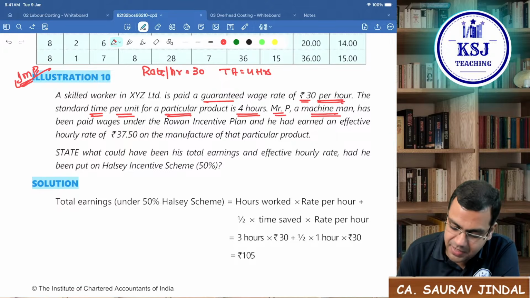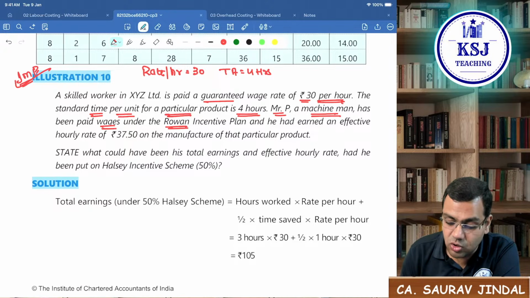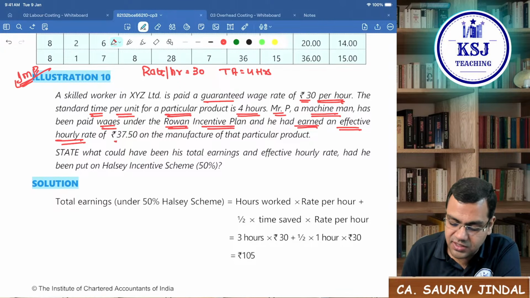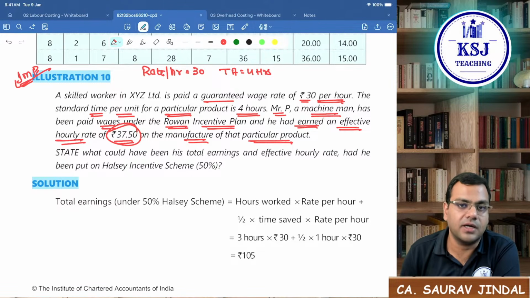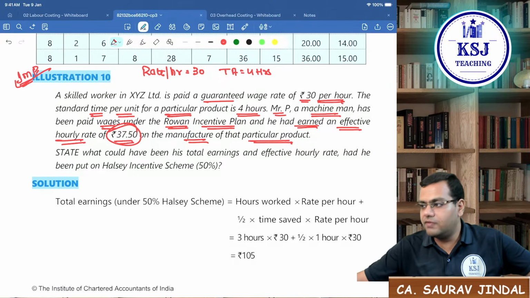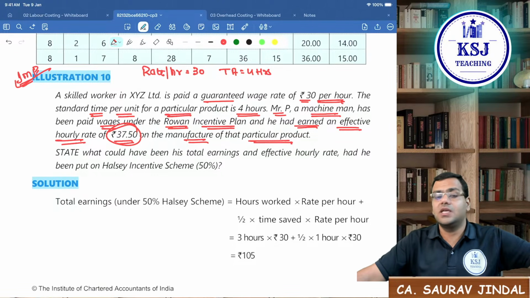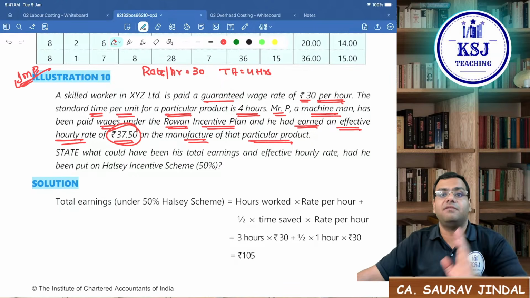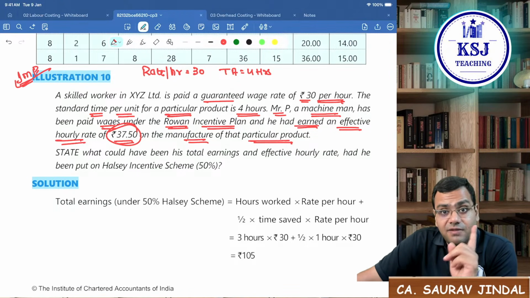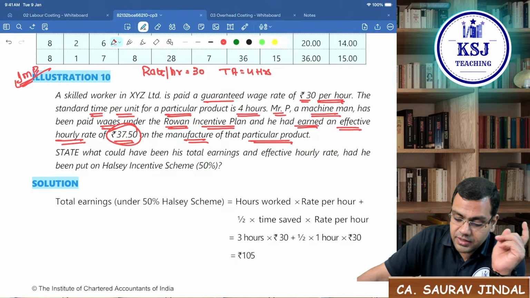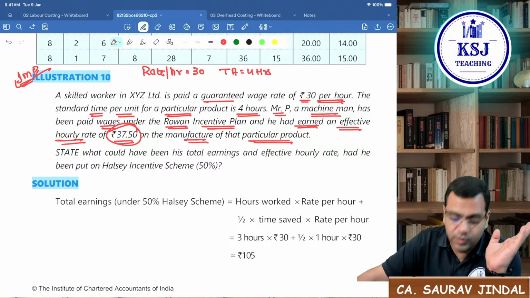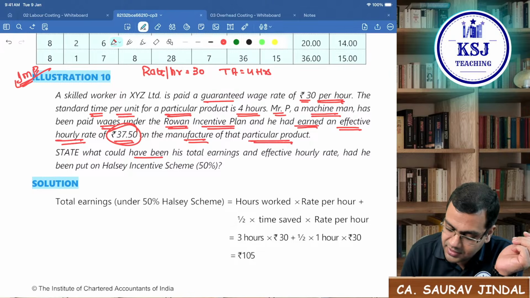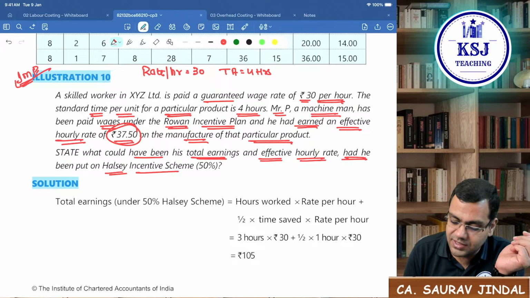Mr. P, a machine man, has been paid wages under the Rowan incentive plan and he had earned an effective hourly rate of 37.5 on the manufacture of that particular product. Now he is paid the wages according to Rowan plan, and what he has earned is 37.5 per hour wages, not the total wages. So read the language of the question very carefully. State what could have been his total earnings and the effective hourly rate had he been put on the Halsey incentive scheme.